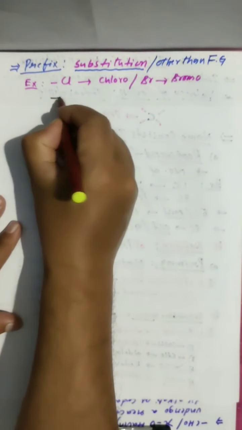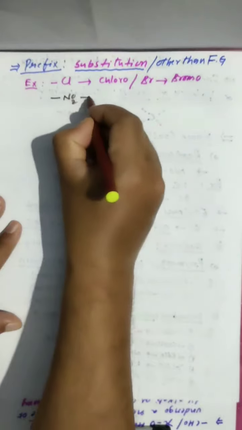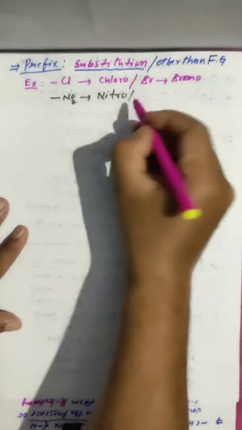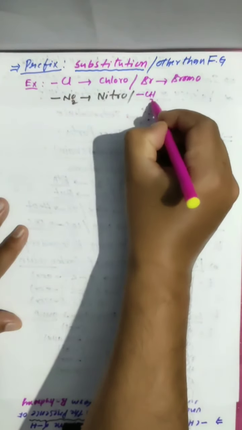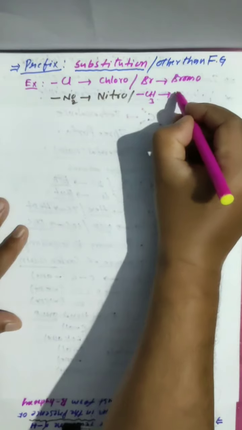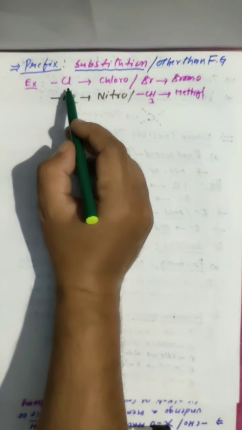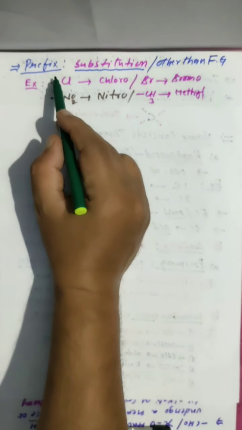And somewhere you see NO2, you have to say nitro. Clear? And somewhere you see CH3 as a substitution, you have to say methyl. Like this, other than the functional group, any other substituents are there, that we say prefix.